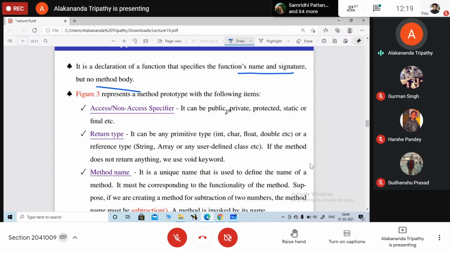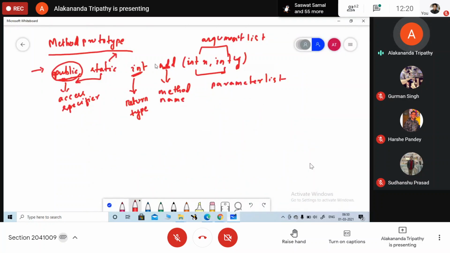These are public, private, protected. Return type can be of any primitive type like integer, character, float, double, or a reference type. And if the method will not return any value, then the return type will be void. Okay.